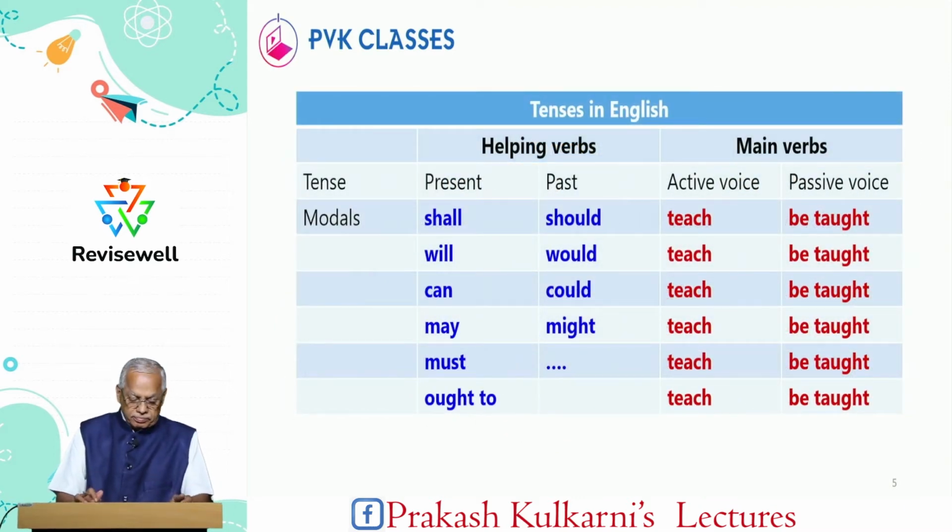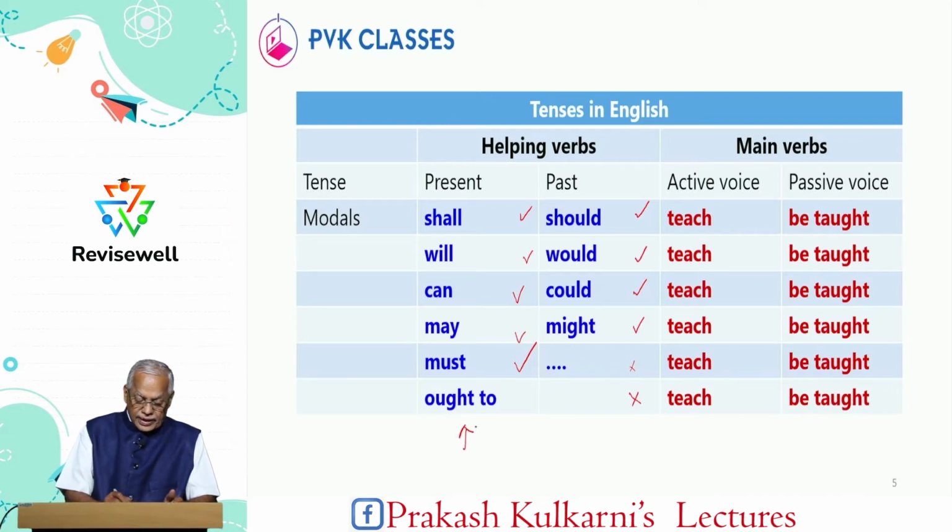Now, coming to modals. Now, shall, should, will, would, can, could, may, might, must. There is no past tense to must, and ought to. There is no past tense. So these are all present tense modal verbs. These are past tense modal verbs.